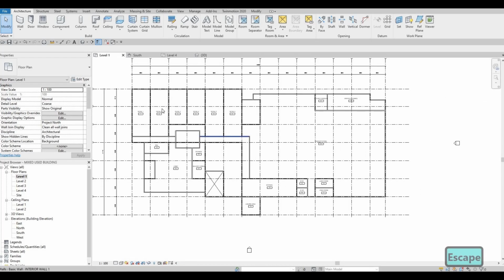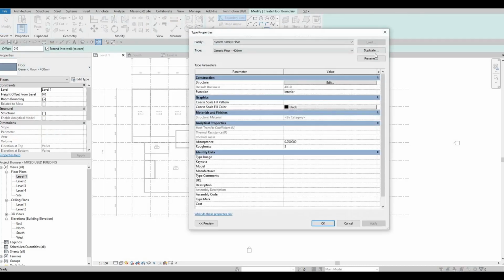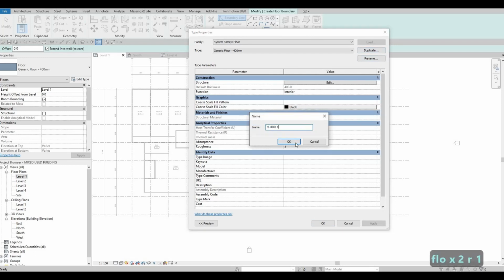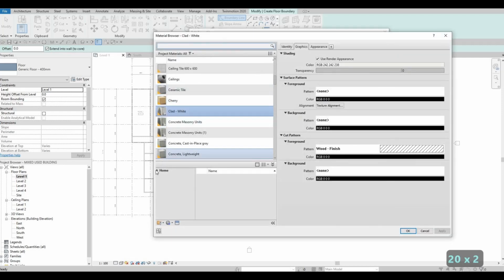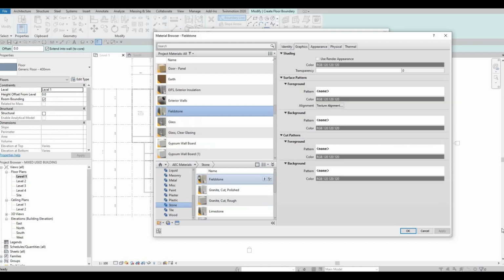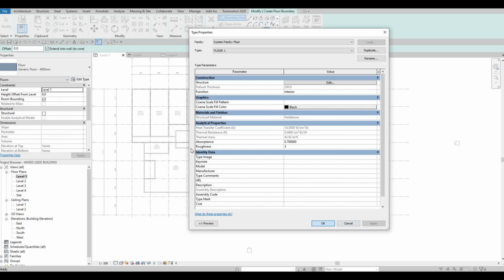Let's add in our floor. So click on floor, edit type, duplicate floor number 1, edit it, change the thickness to 200, and let's change the floor to be something stone. Let's use this, build stone, apply, okay, then okay.